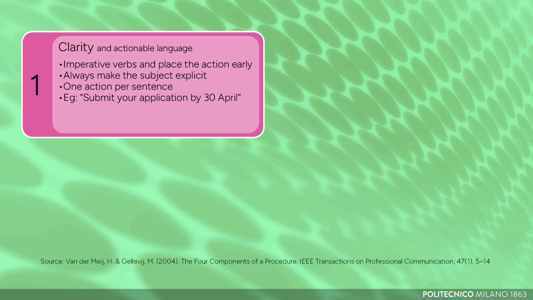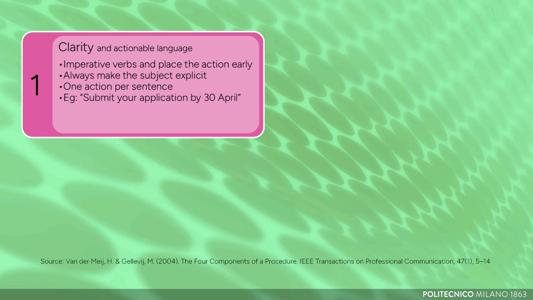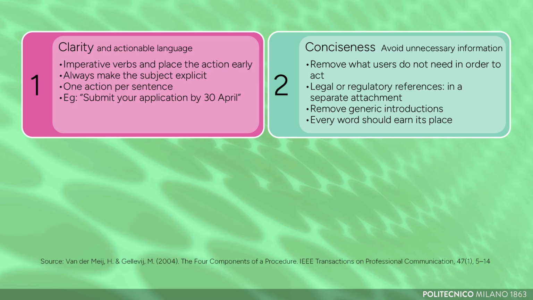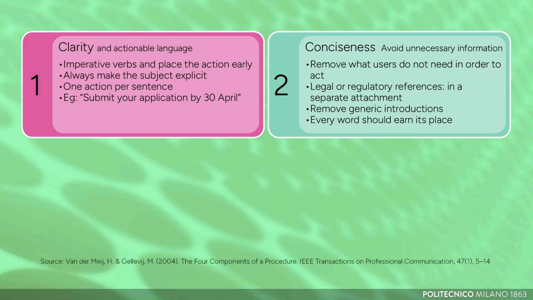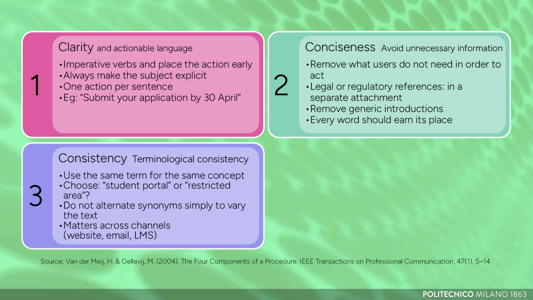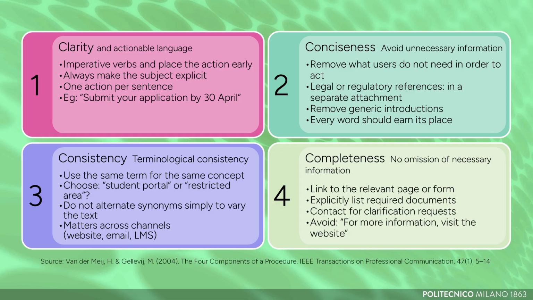Each step must be expressed unambiguously, with clear action verbs and an explicit subject. The second is conciseness, the absence of redundant information. Anything that the user does not need to complete the procedure should be removed or relocated. The third is terminological and structural consistency. The same term must always be used in the same way. The fourth is completeness, meaning no omission of necessary information. Those following the procedure should not have to look elsewhere for missing information.